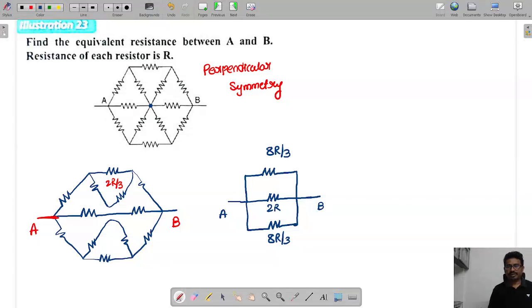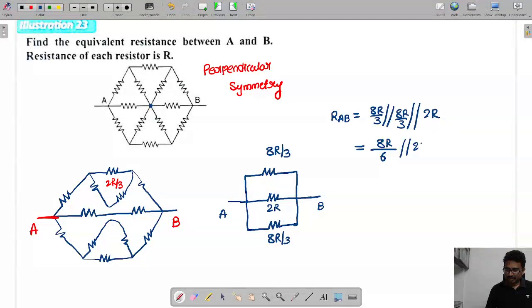Now 8R by 3, 8R by 3. All these are parallel now. So we can see now here RAB. First, 8R by 3 parallel to 8R by 3. After that, parallel to 2R. So how much is the value? This is 8R by 6. 8R by 6 parallel to 2R means 4R by 3 parallel to 2R.